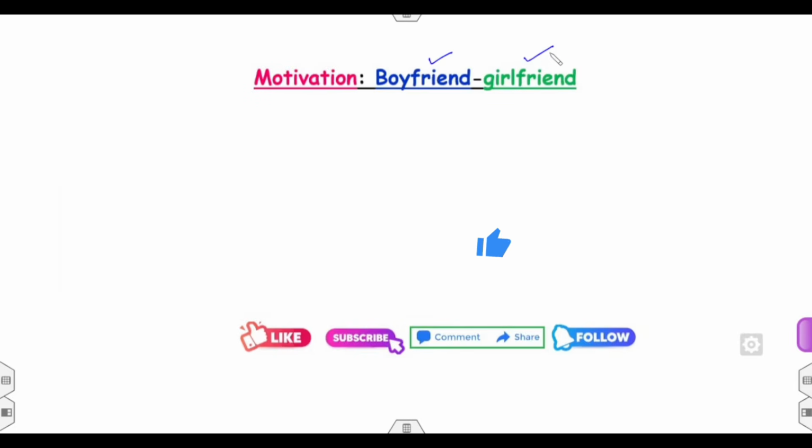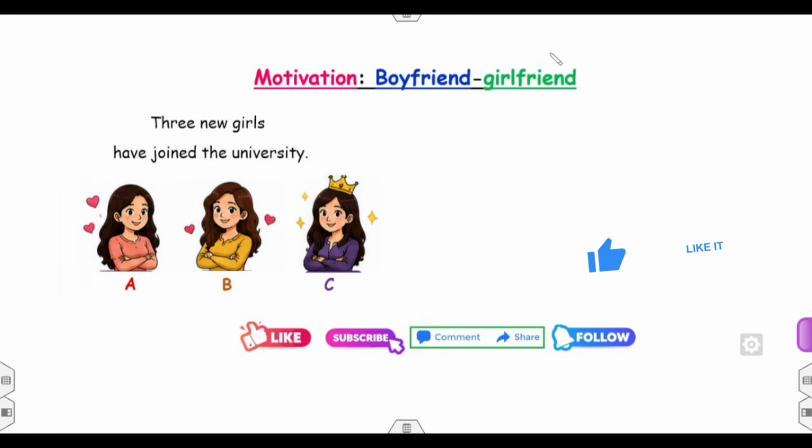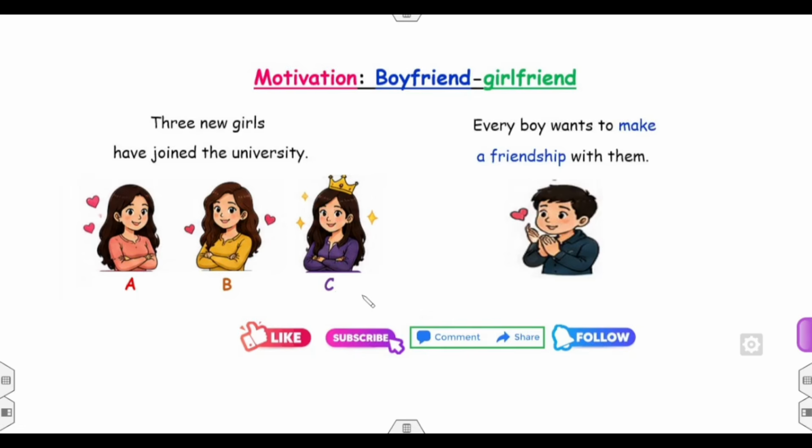So assume that there are three girls who have recently joined the university: girl A, B and C. Whenever a new girl joins the university, what is the reaction of the boys? Definitely every boy wants to make friendship with them.